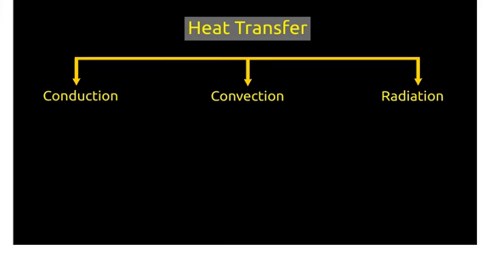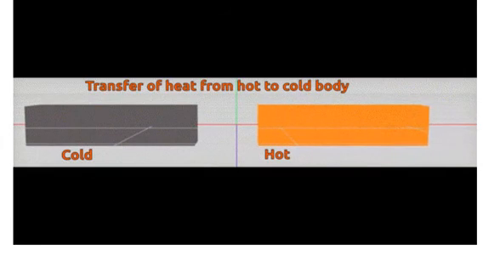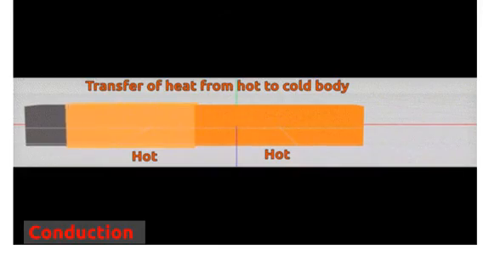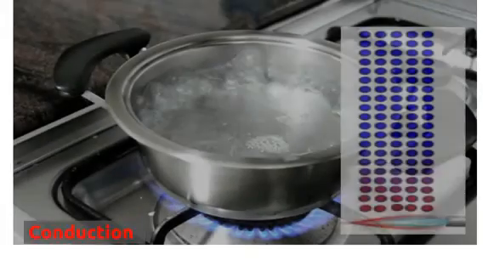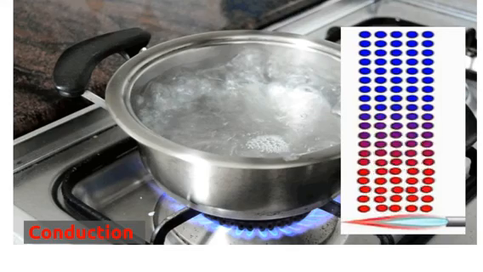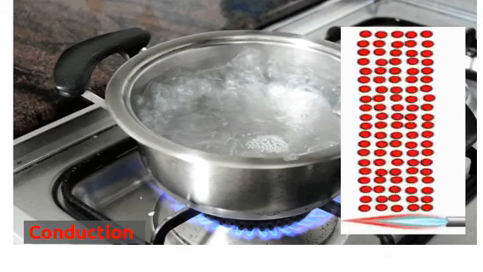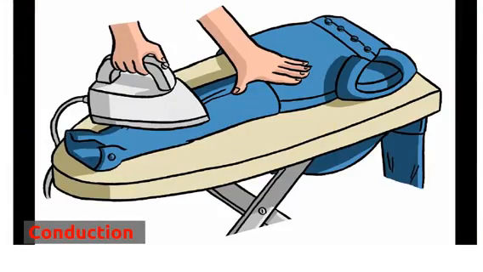When you keep an object near burning wood, it becomes hot because of heat transfer, or radiation. In this video, we will learn about heat. When heat from one object gets transferred to another object by direct contact, it is known as conduction. For example, when we make tea, heat from the stove gets transferred to the steel pan because of direct contact, and thus this is conduction. When you iron your clothes, heat energy gets conducted from the iron to clothes.